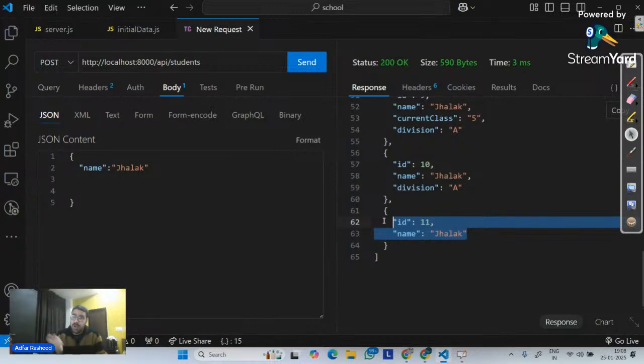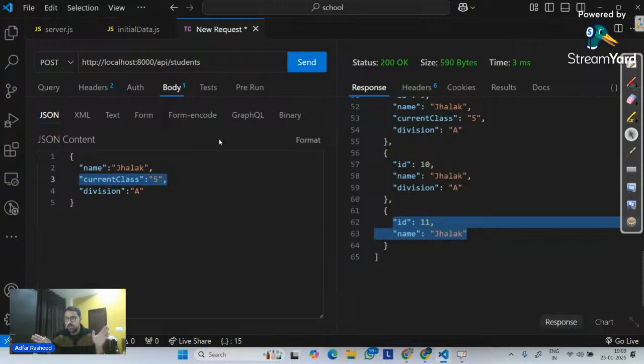It should not. So what is the condition which we are trying to implement? There's one condition which we have to see. Whenever anyone from the front end makes a post request to create new data, it must contain all the keys. It must contain name, it must contain current class, it must contain division. If and only if all 3 keys are available in the request.body, then only implement the post. Is this the constraint which we are looking for? Yes or no?